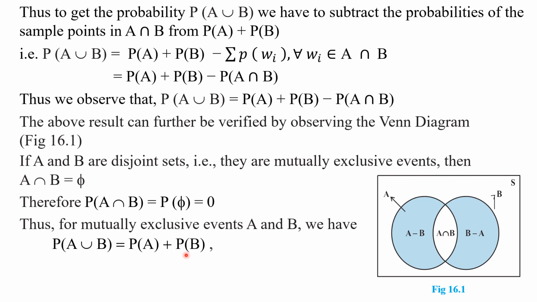But on the other hand, we can find P of A union B by using this formula only. P of A plus P of B minus P of A intersection B. Okay, my children, which is axiom 3 of probability. Okay, my children, this is the axiom 3. If two events are mutually exclusive events, then P of A union B is equal to P of A plus P of B. This is the third axiom of axiomatic approach of probability. Okay, my children.